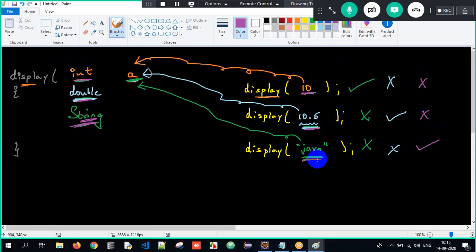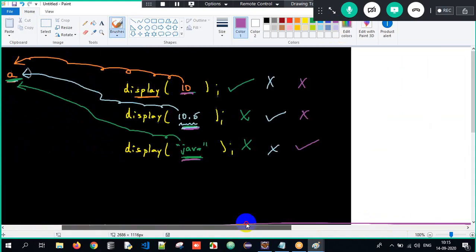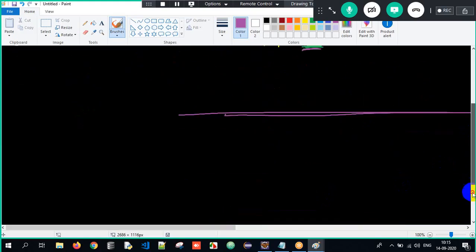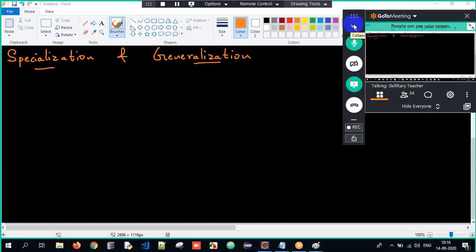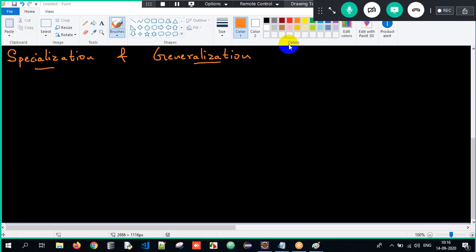So based on the data type over here, I have to restrict what I'm trying to pass. Got it? Similarly, we have a concept called specialization and generalization. This is the major advantage of upcasting here. I will tell you what it is.